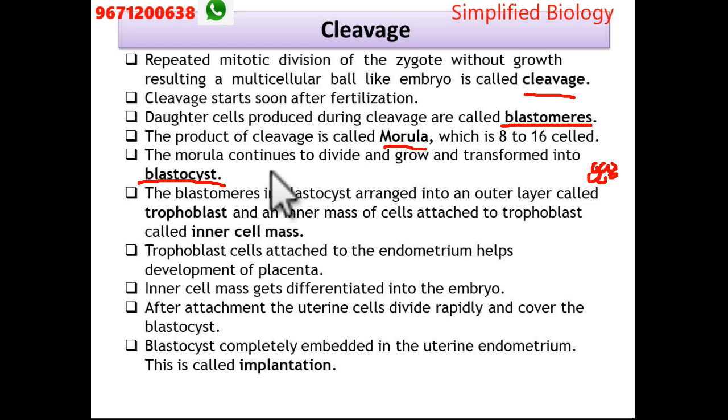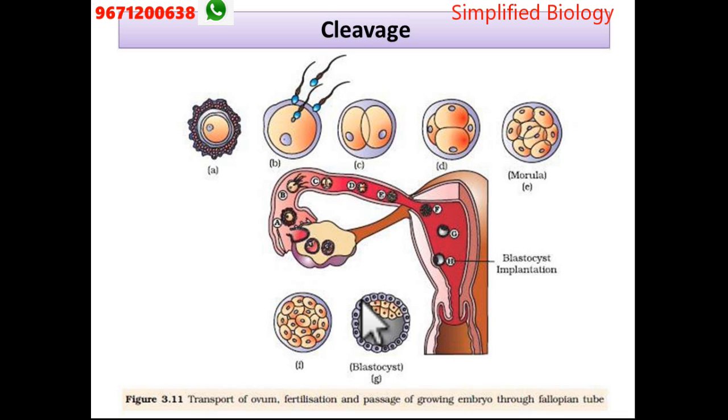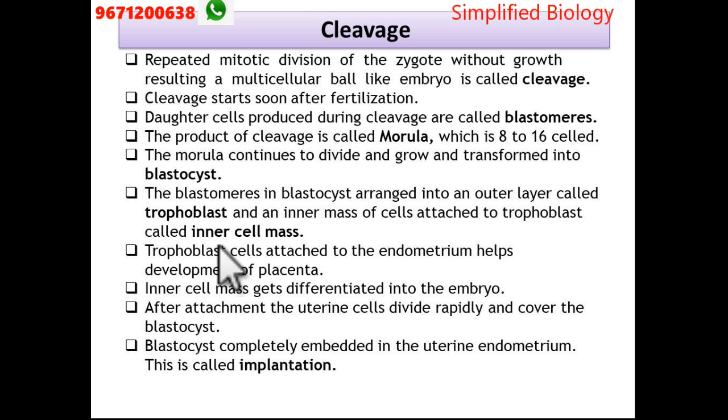Clear? Insemination means the semen is passed into the female vagina. Where the motile sperm meets the egg, that junction is named the isthmus and ampulla junction. Clear? It is the site where fertilization takes place.